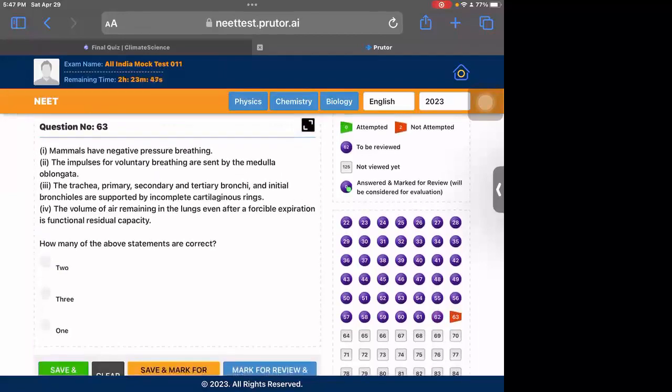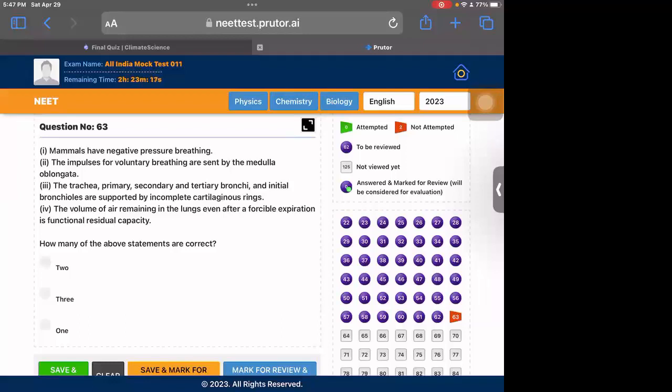Okay, question 63. We need to know how many statements are correct. Mammals have negative pressure breathing. The pressure inside the lungs is negative compared to outside. So it is not the same as the atmospheric pressure, but it is less than the atmospheric pressure, so we can suck more air. So that's the correct statement.